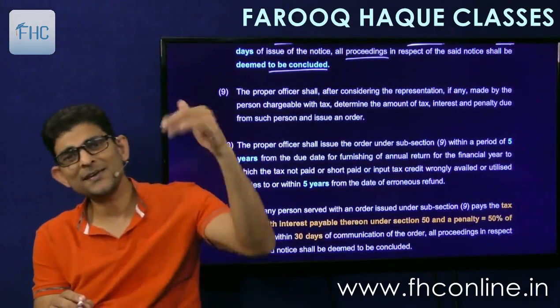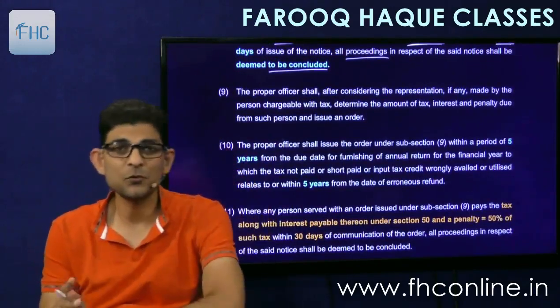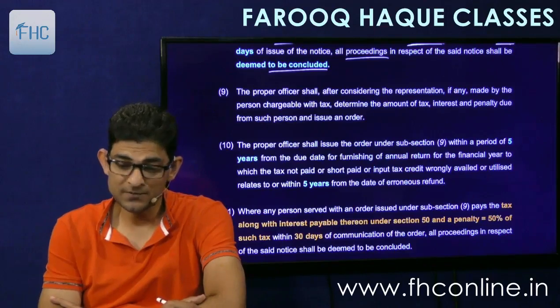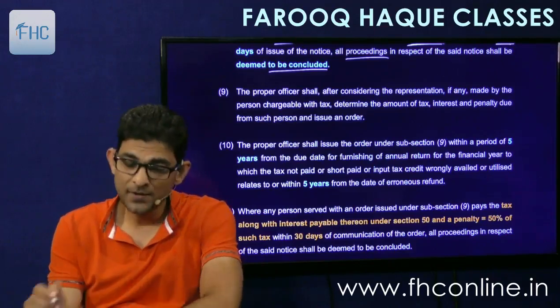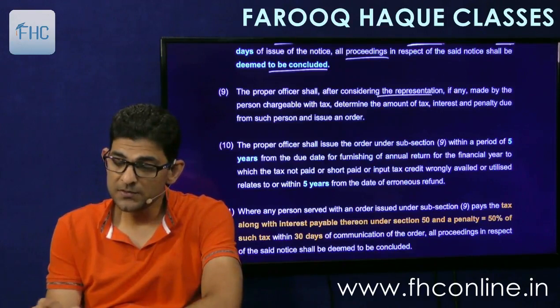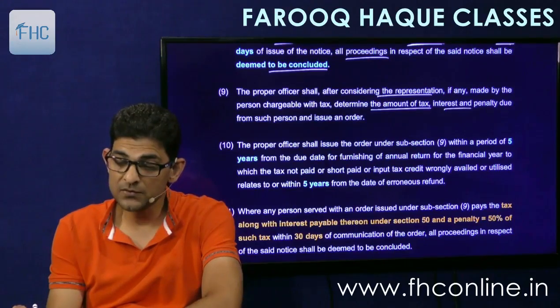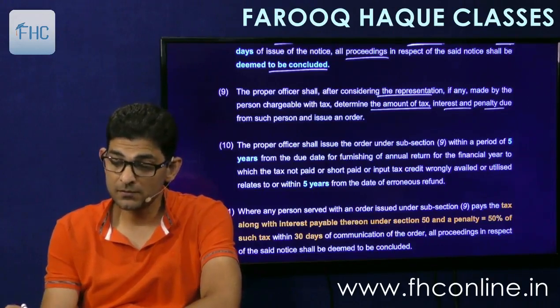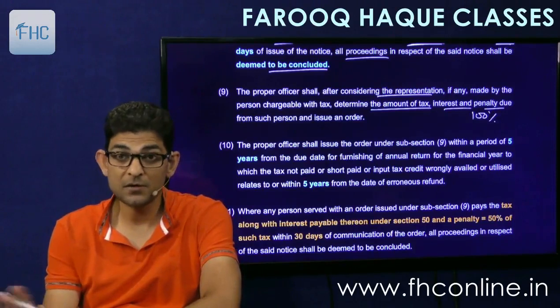Then comes the contention case. Means if you don't agree with the show cause notice, then you contest. If you contest, then let's see what happens. Subsection 9 says the officer shall, after considering the representation, if any, made by the person chargeable with tax, determine the amount of tax, interest and penalty. But here the penalty will now be full 100%. Normal penalty is 100% of tax.